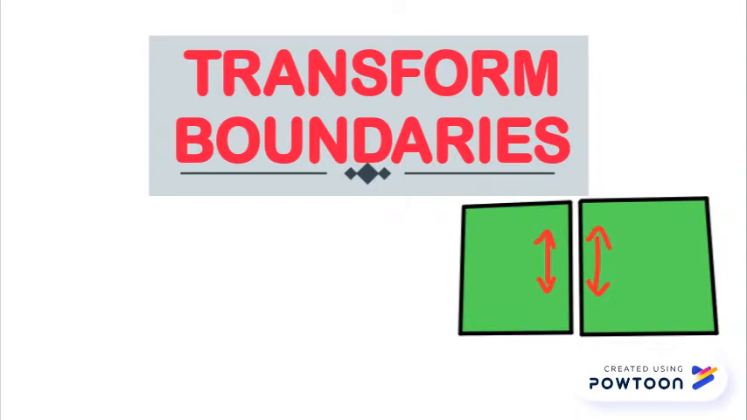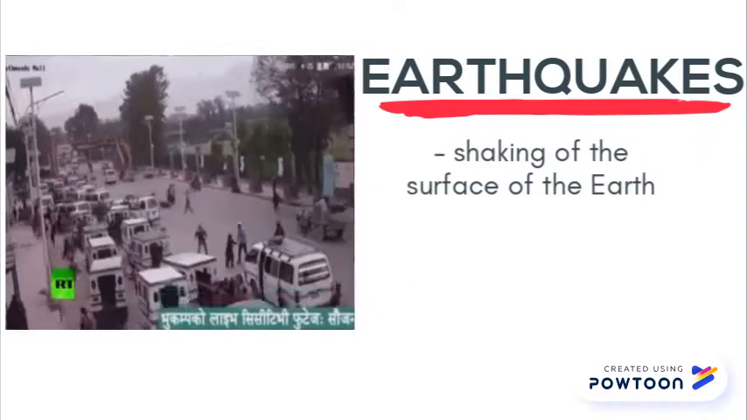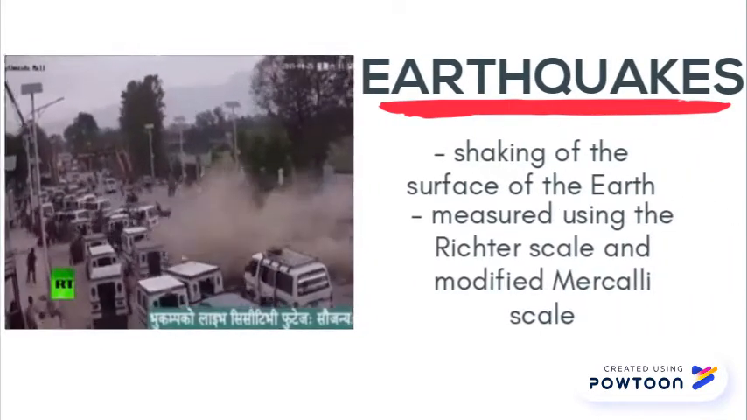The last type of plate boundary, the transform boundary, is when tectonic plates slide against each other. This type of boundary can create faults, which are cracks in the Earth's crust. Transform boundaries themselves don't create any landforms, but they release massive amounts of seismic energy that causes earthquakes. An earthquake is the shaking of the Earth's surface. It is measured using the Richter scale and modified Mercalli scale.